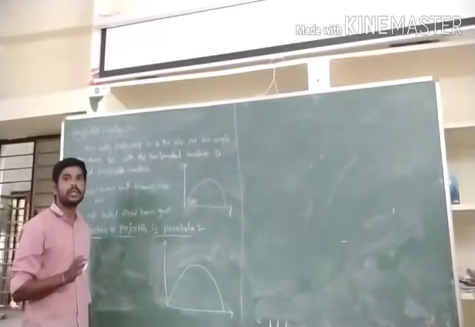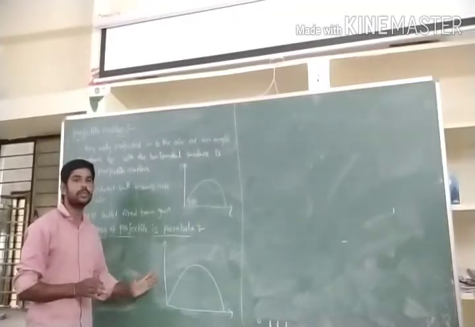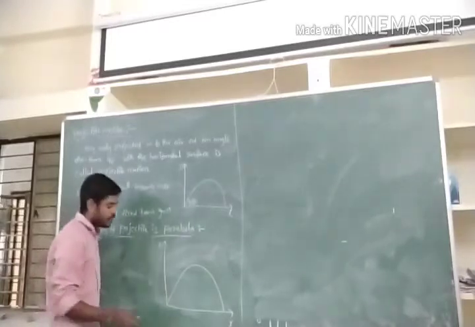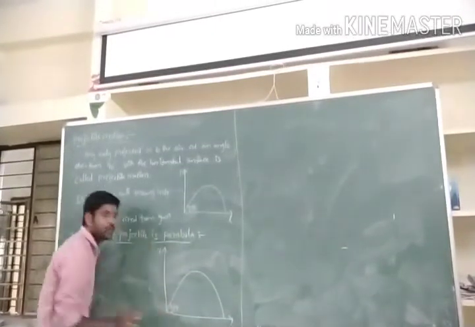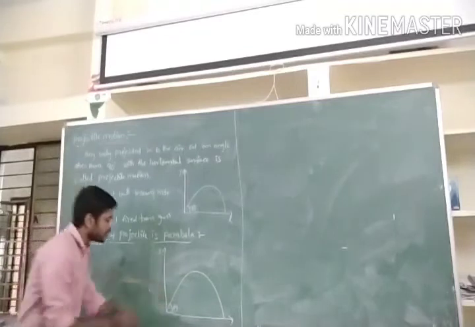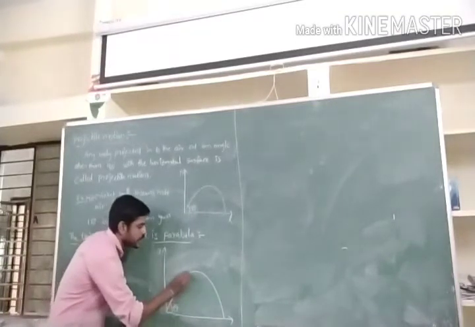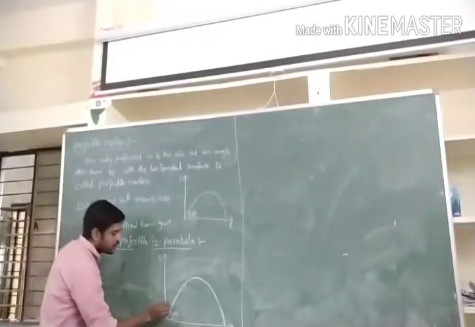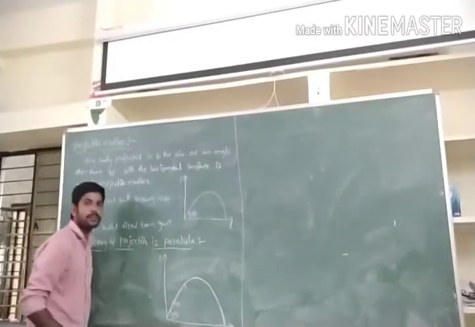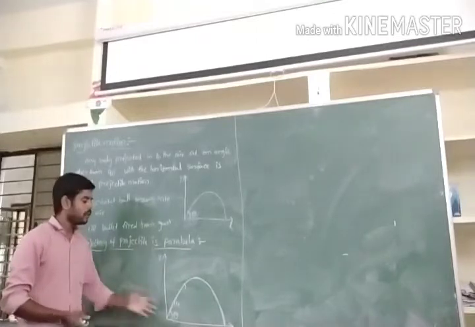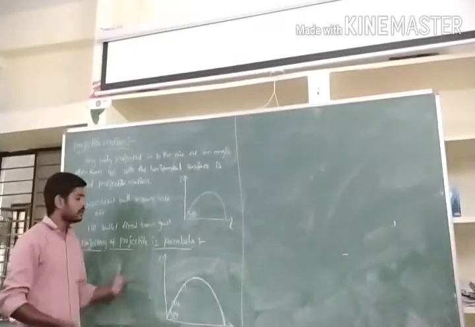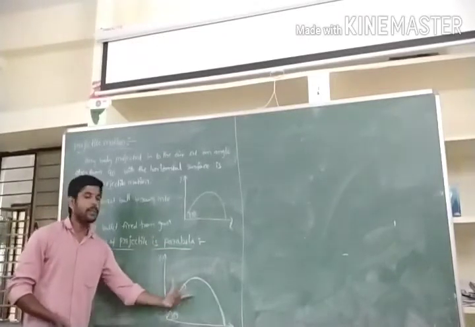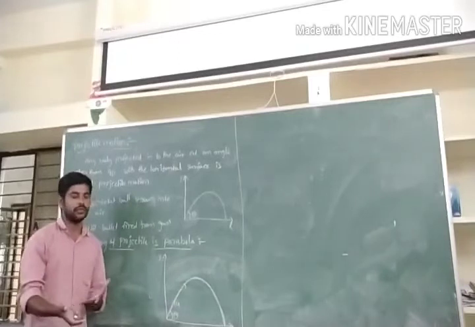We have to understand the basic concepts of projectile motion. Let's say this is the y-axis and this is the x-axis. If it makes some angle theta, it is a projectile. We have to derive this path. If it is thrown with initial velocity u, what we have to find is whether the trajectory of the projectile is a parabola or some other shape. We have to prove it.